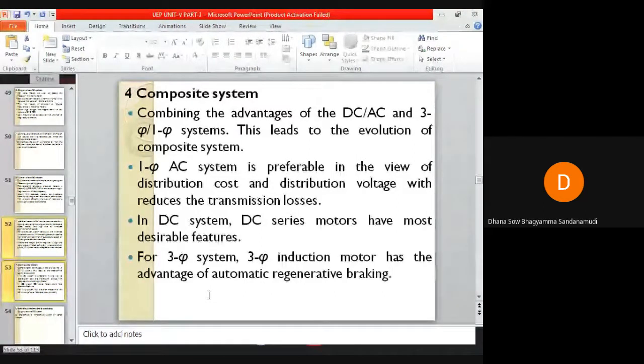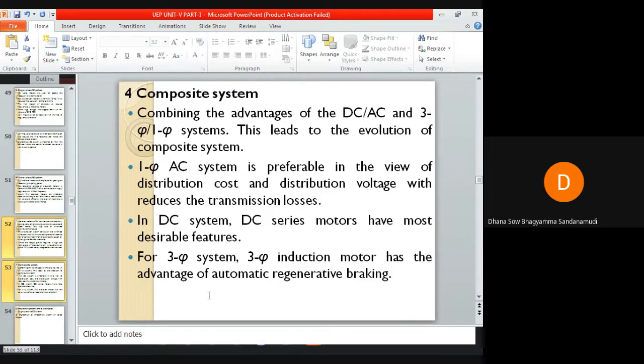Till now we have discussed DC system, single phase AC system, and three phase AC system. All these systems, DC system or single phase AC or three phase system, have their own merits and demerits, means they have their own advantages and some disadvantages.